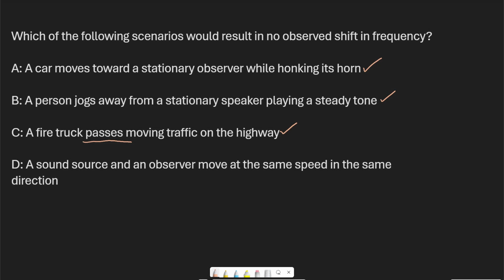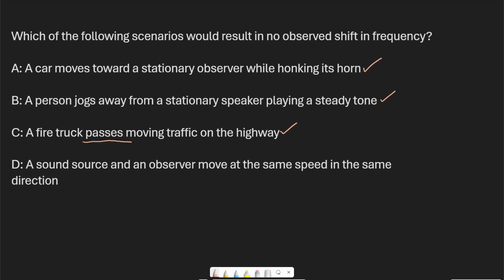And then finally, D, a sound source and an observer move at the same speed in the same direction. Only in case D would there not be an observed shift in frequency. They wouldn't be subject to the Doppler effect because they're moving at the same speed in the same direction, meaning there is no relative velocity between the source and the observer.